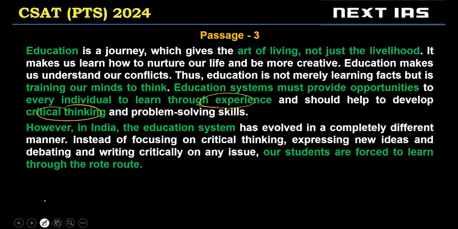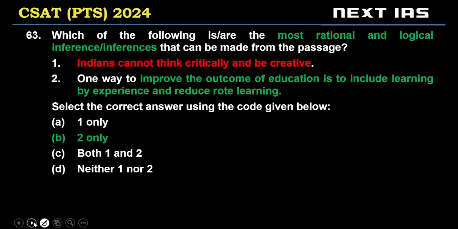All right. So, like I said, the passage is fairly easy. Now we're looking for inferences. Indians cannot think critically and be creative. So this is invalid. We can't say Indians cannot think critically.